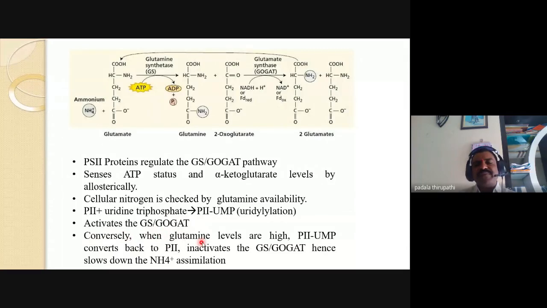Conversely, when glutamine levels are high, PII-UMP converts back to PII, which inactivates the GS-GOGAT, hence slowing down the ammonia assimilation.